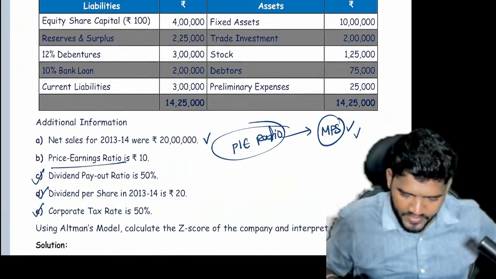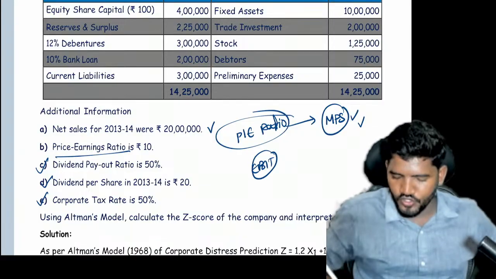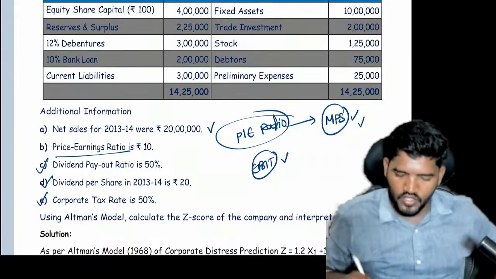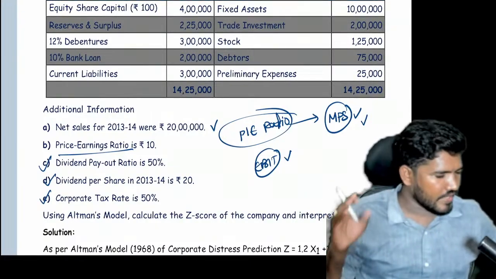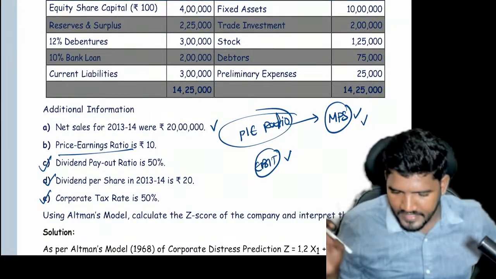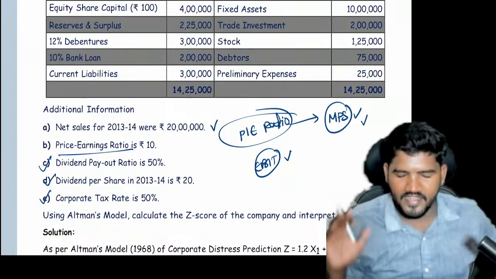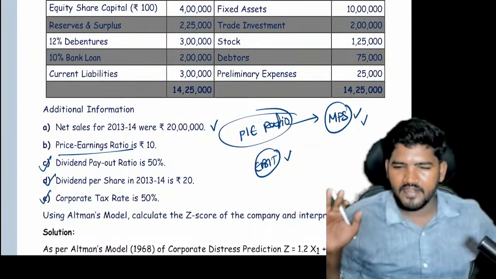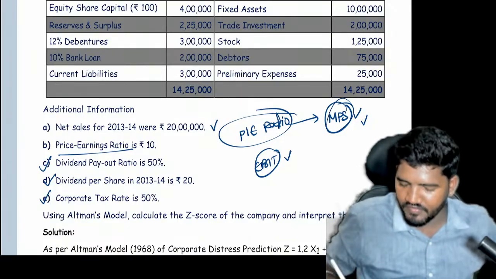As well as there is no EBIT. You have to figure out EBIT also. Total assets is there. Working capital is there. Retained earnings is there, which is nothing but reserves and surplus. Sales is there, but there is no information on MPS or EBIT.